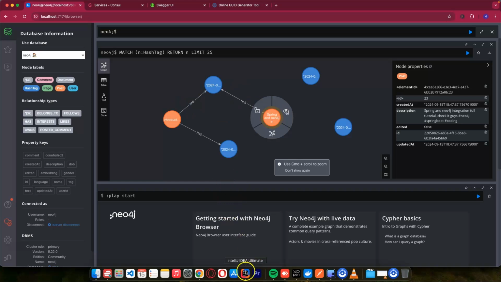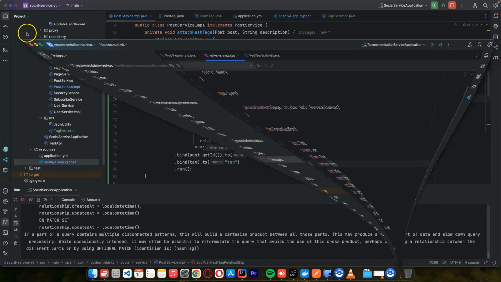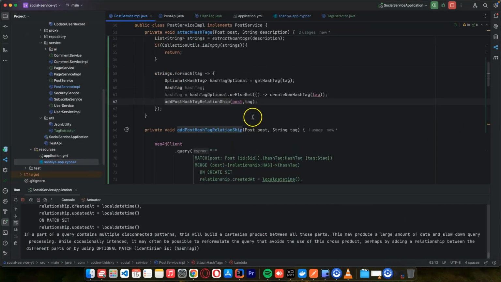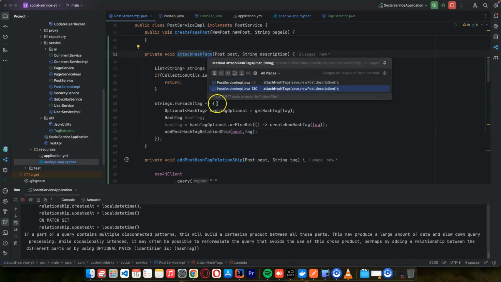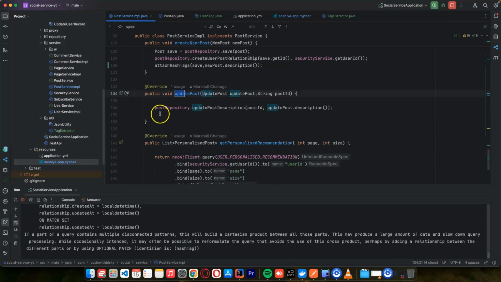So what I can do now, let's go into update. So here we are okay now. This is how we can add our relationship, and this adds hashtags. Okay, this was for post. After updating the post here, this is the logic to update the post. So what I want to do here, we need to add also this hashtag and the post ID which we have saved.